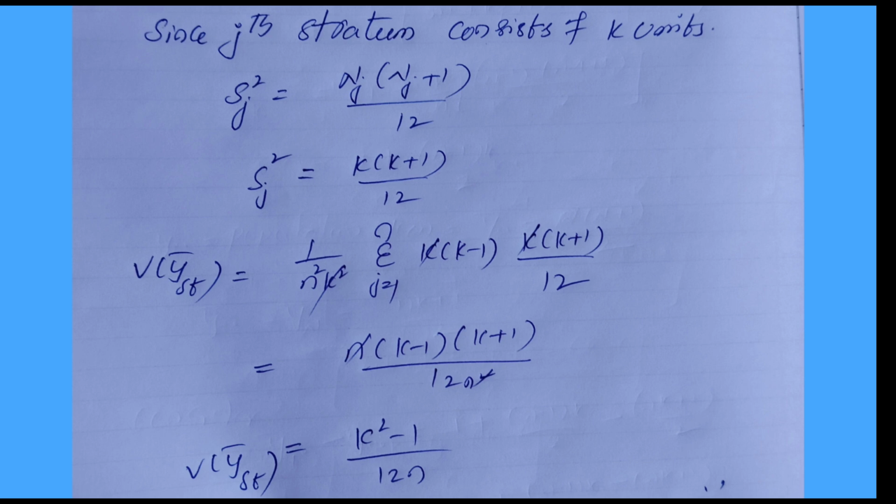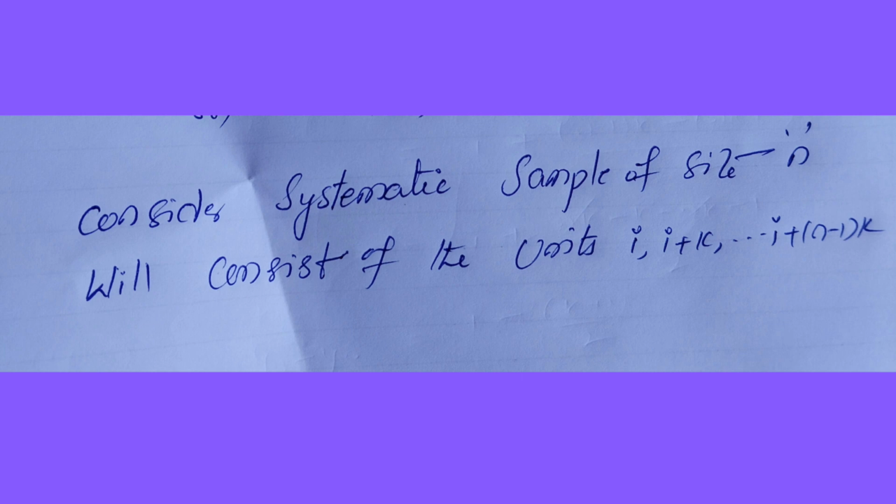In that summation the value is constant, we get n. So the n's cancel. Finally we get V of y bar st is equal to k square minus 1 by 12 into n.